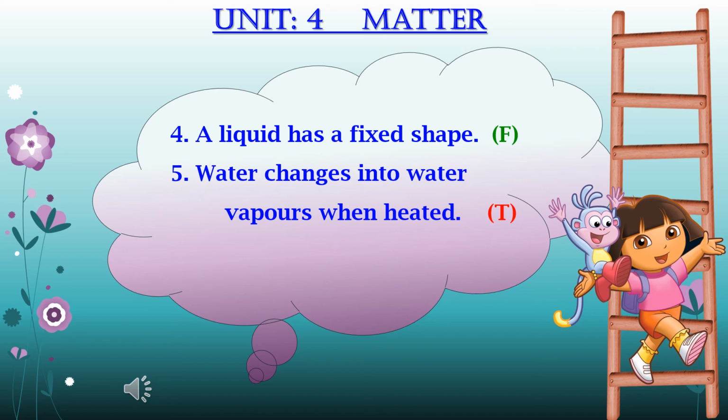Okay, dear students, I hope you understand what we have to do in question number 7. Write true or false. First of all, you have to read the sentence very carefully. Try to understand the meanings of the sentence, and then at the end of each sentence, if the sentence is correct, you have to write T for true. If you find that the sentence is wrong, then you have to write F for false.